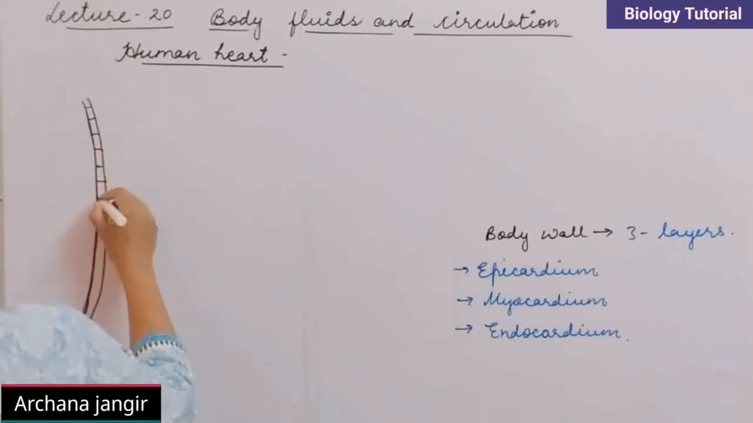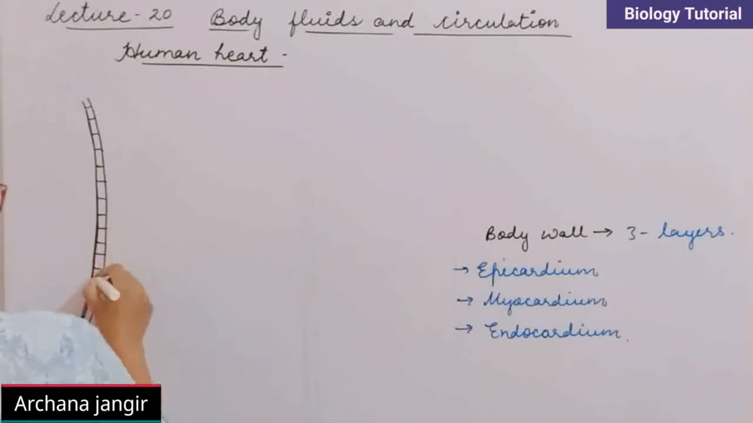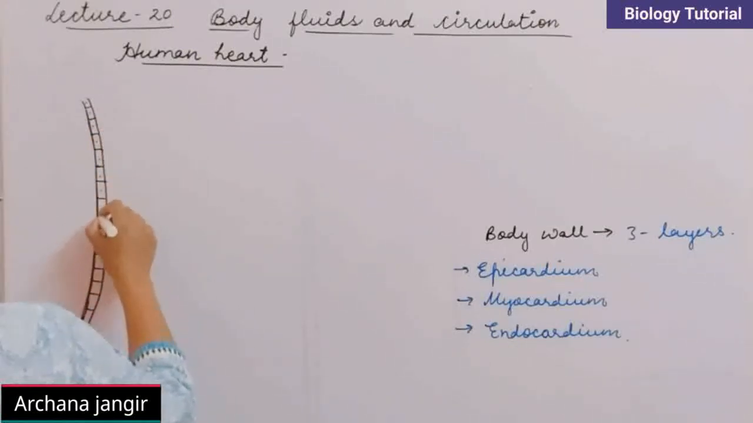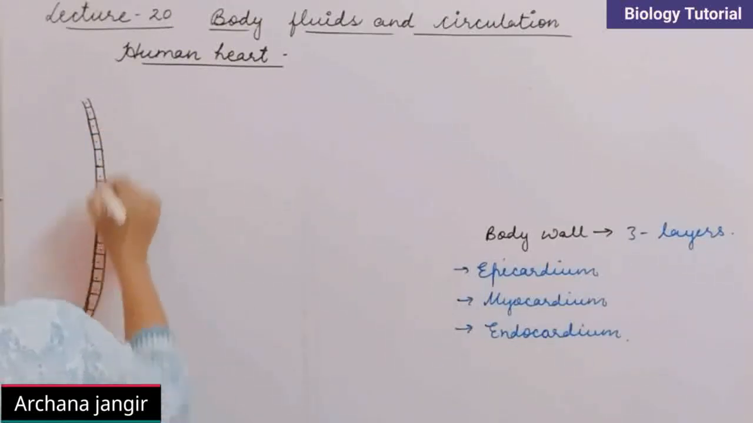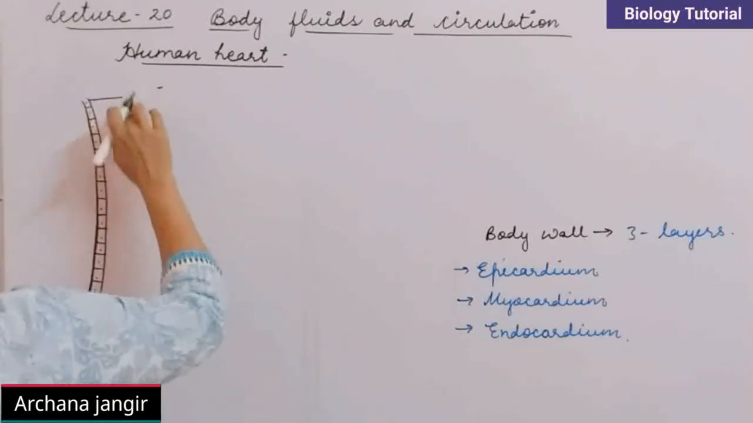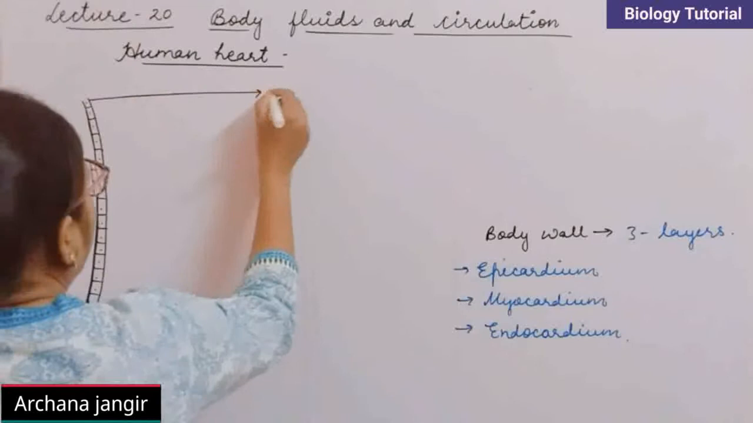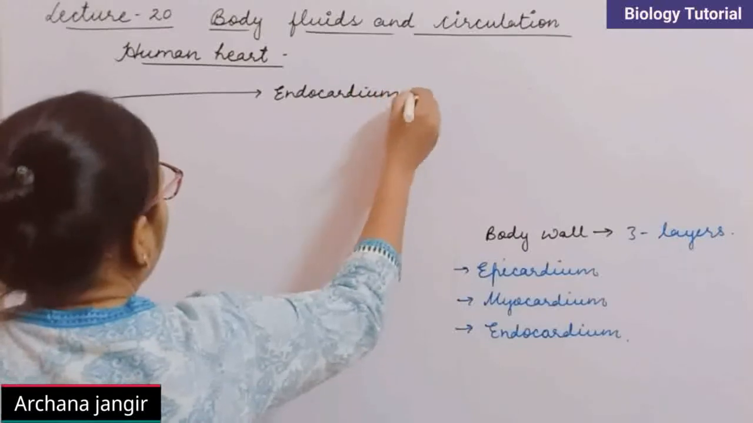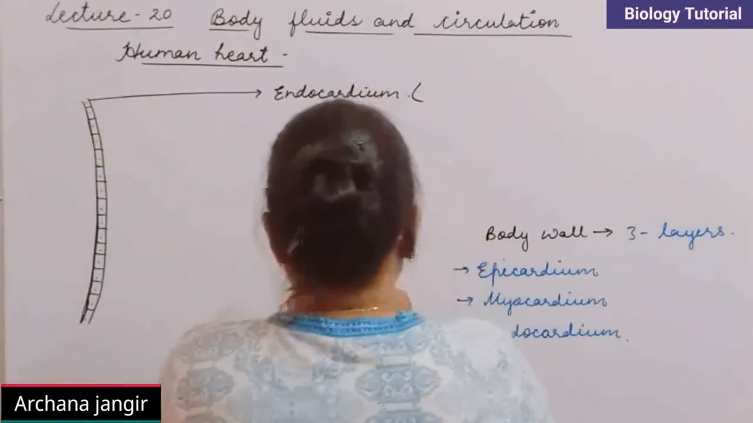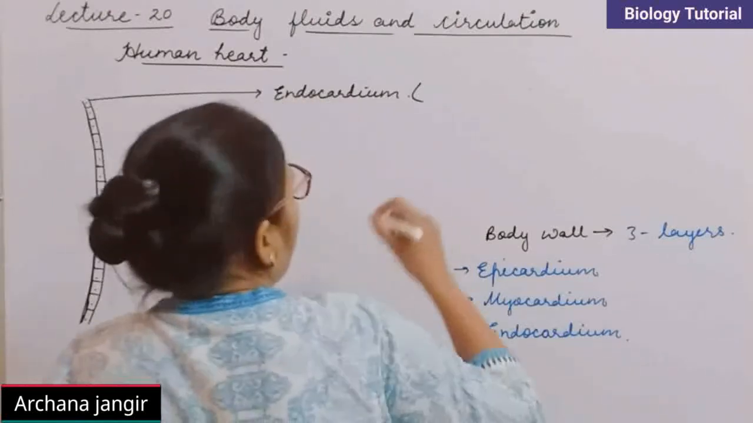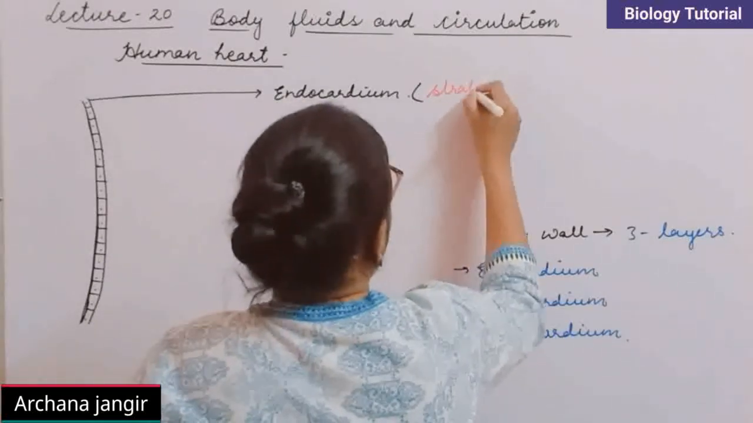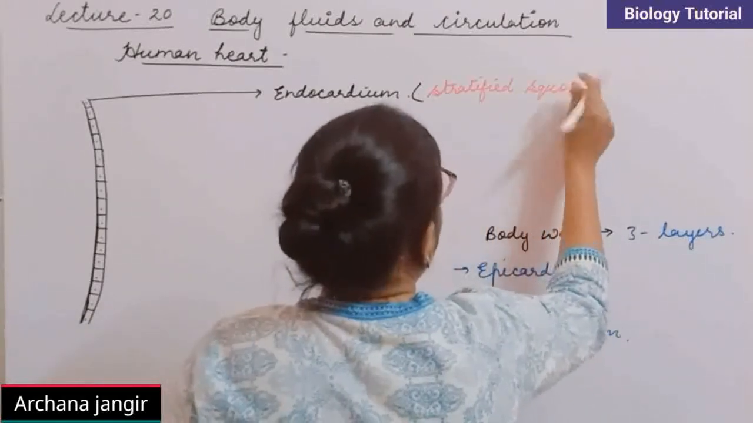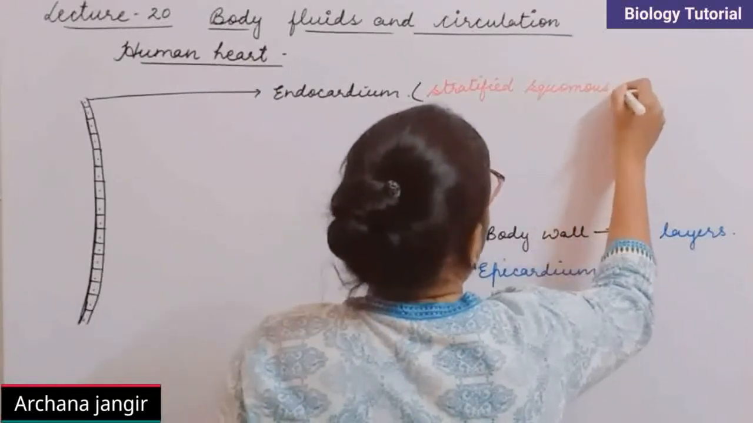This is the endocardium, and this endocardium is made up of stratified squamous epithelial tissues. Clear? So this is the endocardium, which is made up of stratified squamous epithelium.